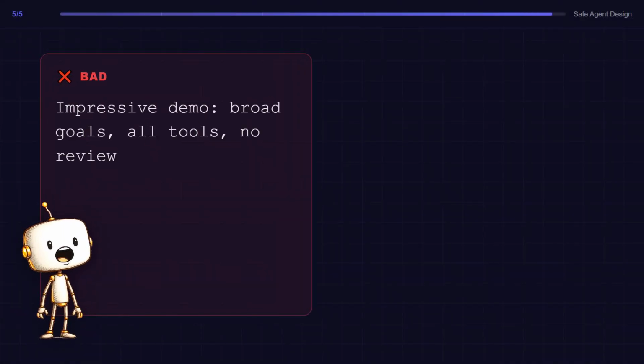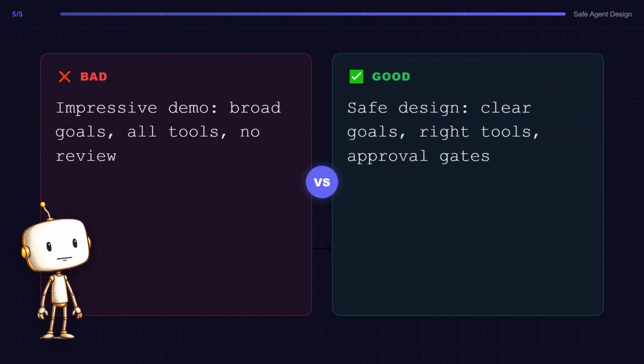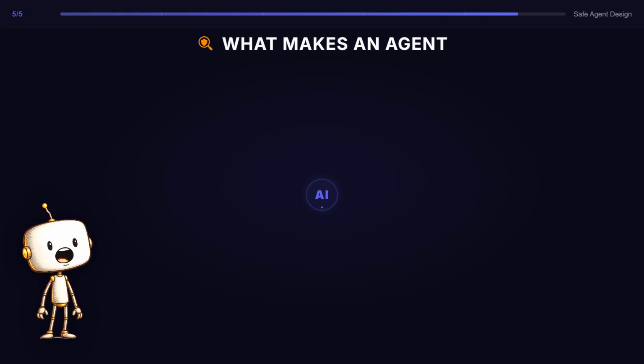Remember that first demo? The bad approach: broad goals, all tools, no review. The better approach? Clear goals, right tools, approval gates. It was not a model problem. It was a design problem. The real question is never, can this model answer me? It is, can this system safely move work forward? That is what separates a chatbot from an agent.